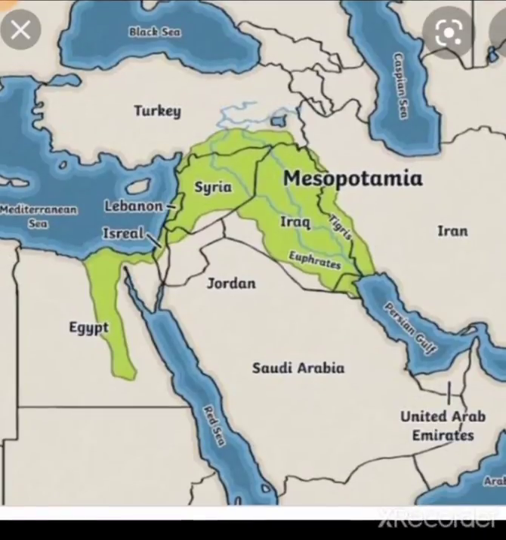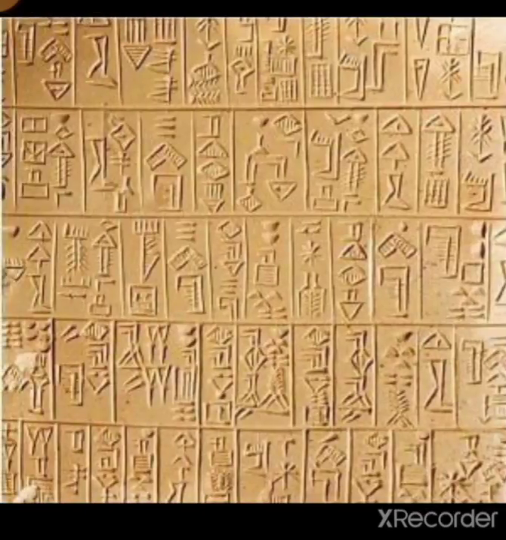And these people used a script. That we can see here. This is a script used by the people of Mesopotamia. The script is known as cuneiform. What's the name of the script? Cuneiform. They used cuneiform script.